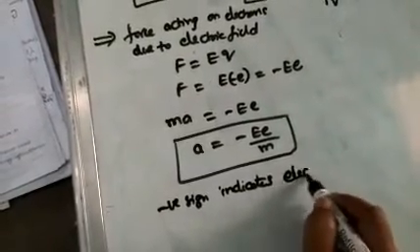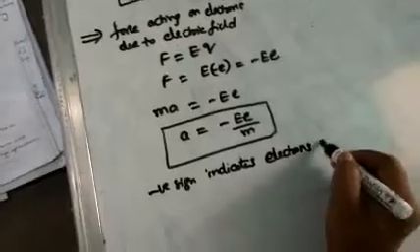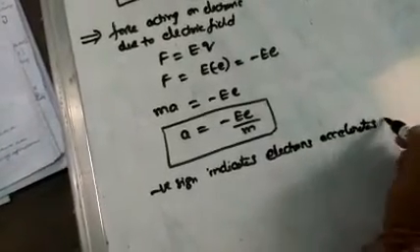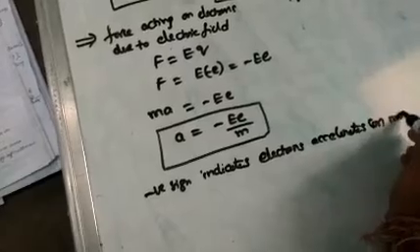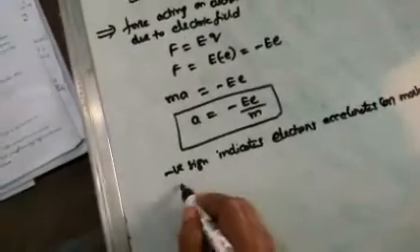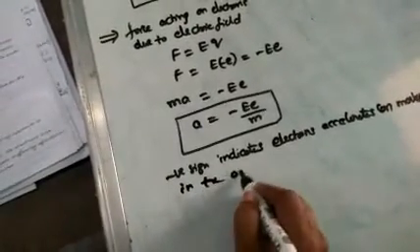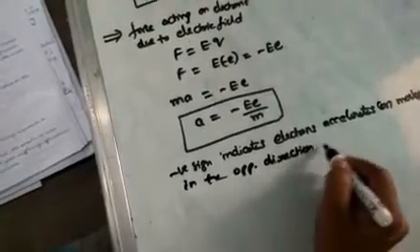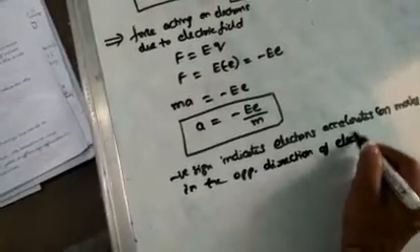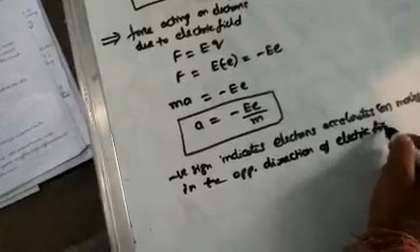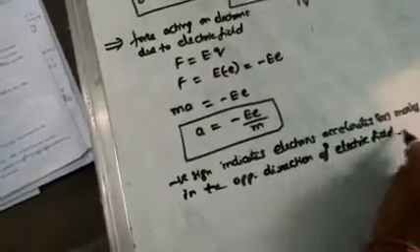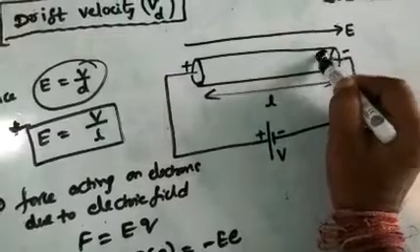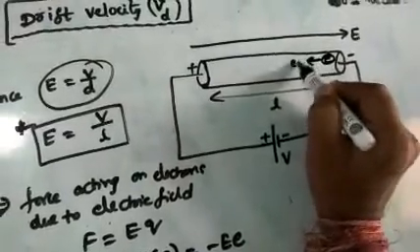It indicates that electrons accelerate or move in the opposite direction of the electric field. We know this sentence already. So how is the negative charge moving? Electrons are moving in the opposite direction of the electric field.